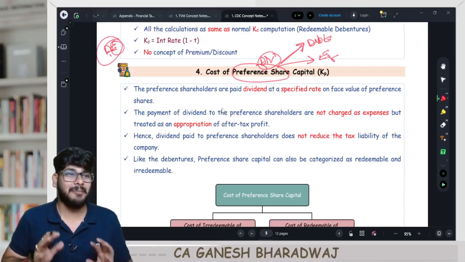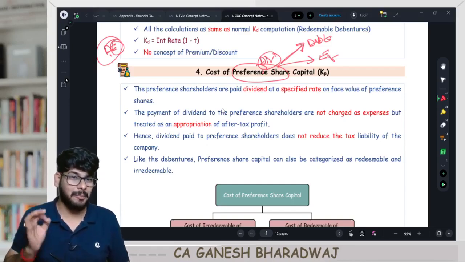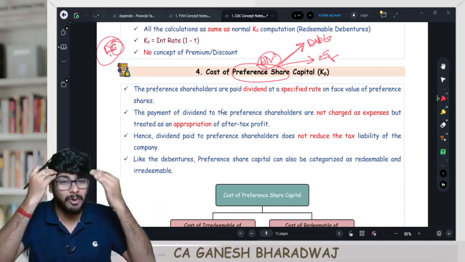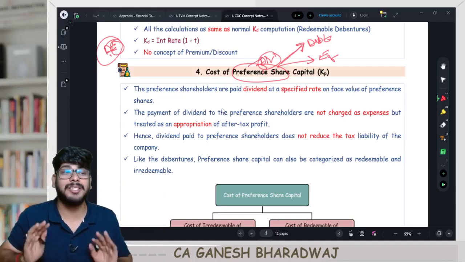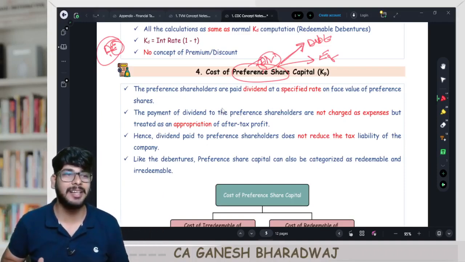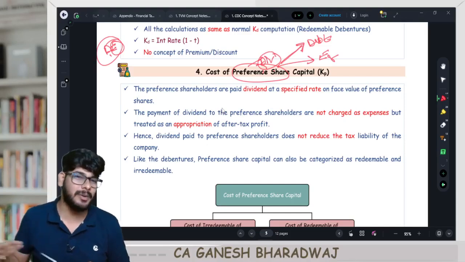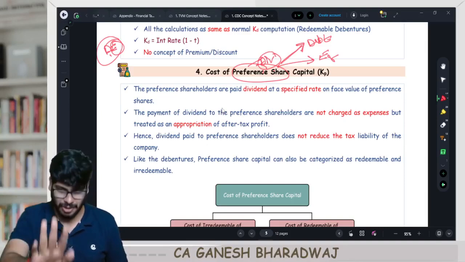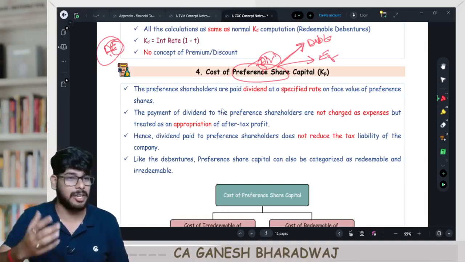So some money, somehow, if the company wants to maintain those parameters, for that purpose, they don't mind paying this extra money, but they just want this amount to be parked under the preference route. That's the reason why it is one residuary source of finance which generally companies fit into. That's all it is. Ideally speaking, it's not required.